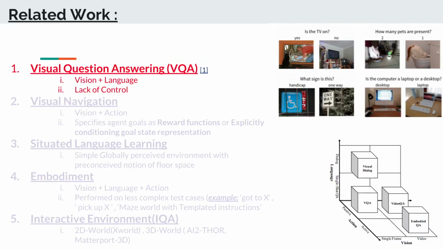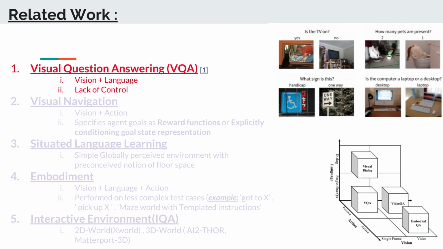Now moving on to the related work done by previous people in this era. The first one would be visual question answering, wherein we use vision and language to tackle the problem of question answering for an intelligent system. The language here refers to single shot question answering, which is typically done using a one-hot vector. Here, for example, in the image shown, we have asked certain questions of what sign is this, and this can be converted to a one-hot vector stating a sign, and similar concepts follow the same procedure.